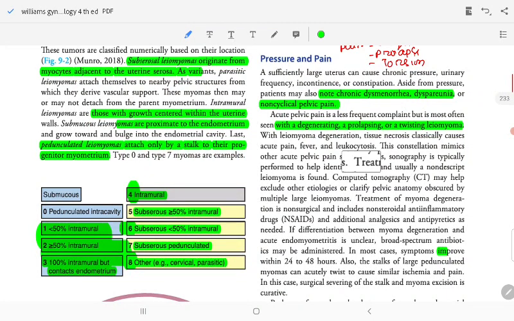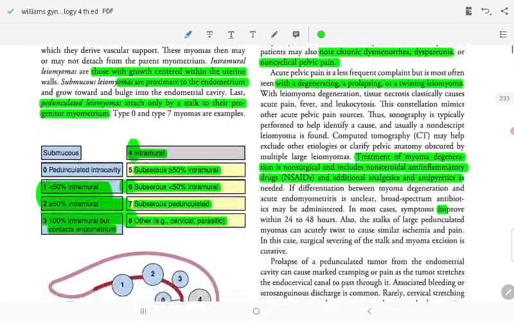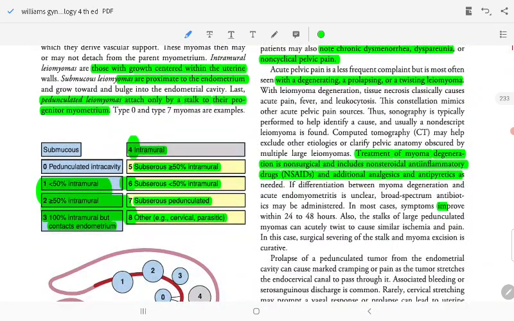Treatment of myoma degeneration can be non-surgical, including NSAIDs. Additional analgesics and antipyretics are given as needed. If differentiation between myoma degeneration and acute endomyometritis is difficult, broad-spectrum antibiotics are administered. In most cases, symptoms improve within 24 to 48 hours. Also, the stalk of a large pedunculated myoma can acutely twist to cause similar ischemia and pain. In this case, surgically removing the stalk of the myoma is curative.